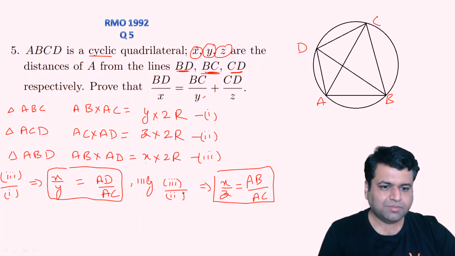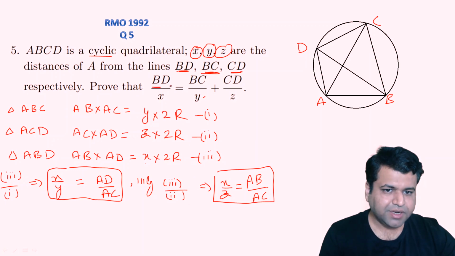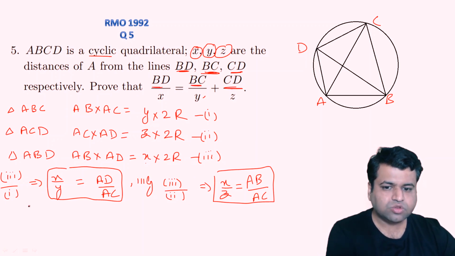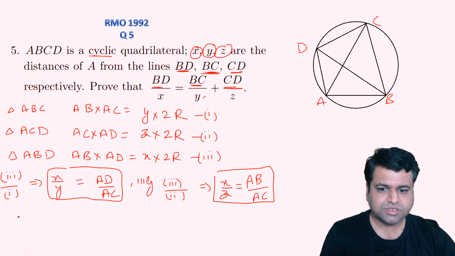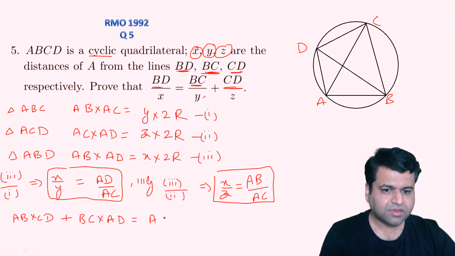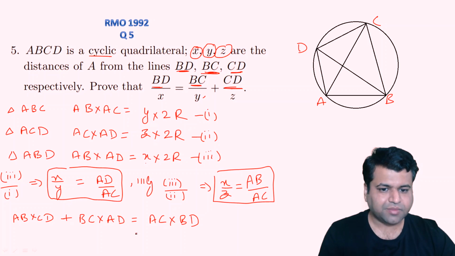Now in a cyclic quadrilateral, as you can see here, we are interested in BD, BC and CD, okay? So applying Ptolemy's theorem, according to Ptolemy's theorem, what can we say? We can say that AB into CD, plus the sum of product of opposite sides, BC into AD, that will be nothing but the product of diagonals, that is AC into how much? BD, right? Now we require AC in the denominator, so let's divide by AC.